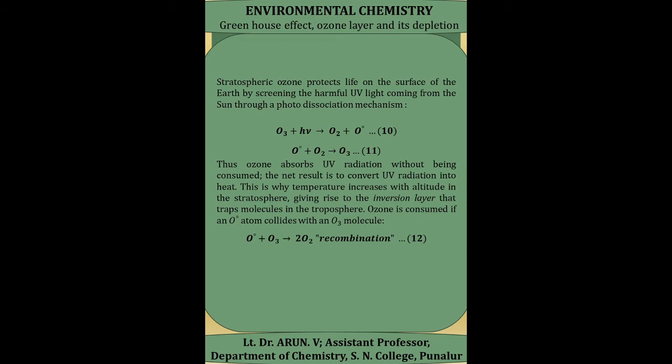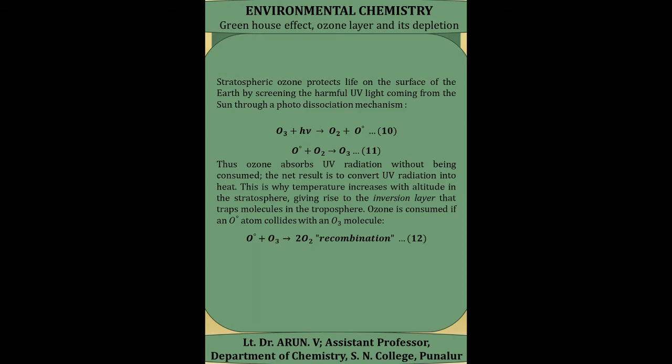This stratospheric ozone protects life on the surface of the earth by screening the harmful radiations coming from the sun through a photodissociation mechanism. This mechanism involves the reaction of the ozone molecule with UV radiation, represented by h nu.